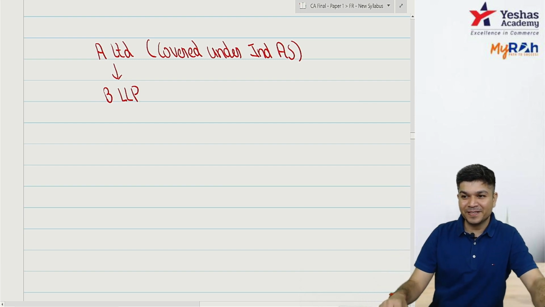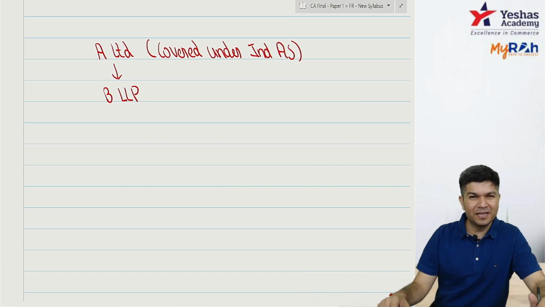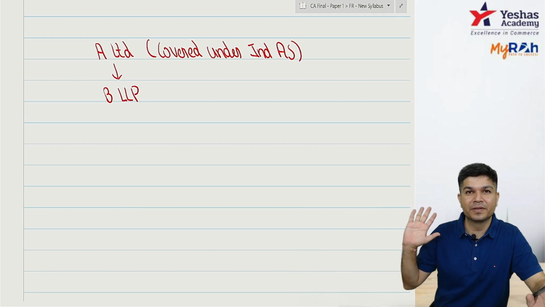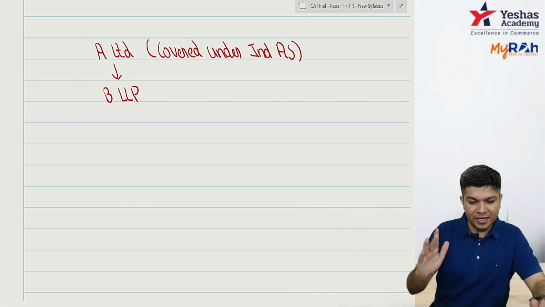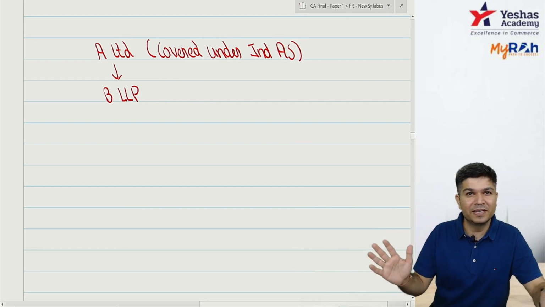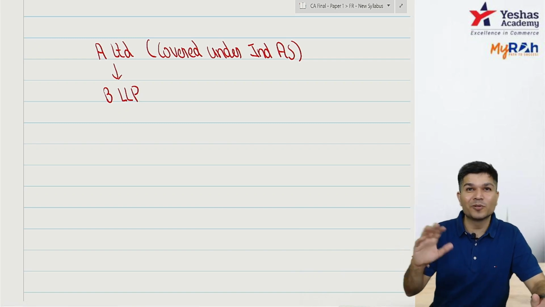So, sir, can a subsidiary be an LLP also? Yes, a subsidiary is basically an entity where you have control. It's not necessary that it has to be a company. So, A Limited has a subsidiary B LLP. B LLP will never follow IND AS because for them, even voluntary adoption is not allowed.